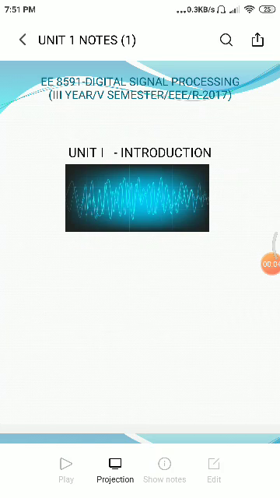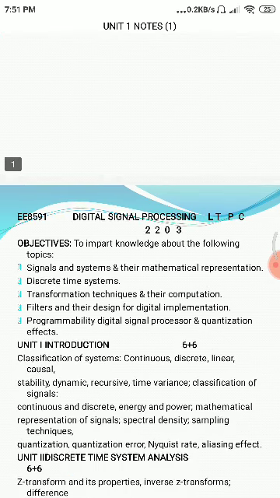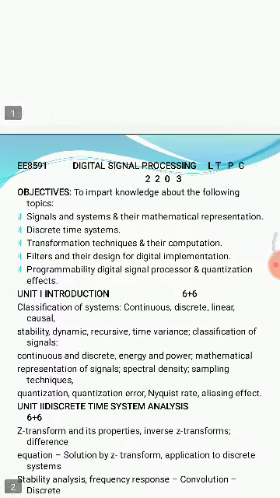WE8591 Digital Signal Processing, third year, fifth semester, Triple E Department, Regulation 2017, Unit 1 Introduction. In this digital signal processing, we are going to see the introduction of digital signal processing, the classifications of system: continuous time and discrete time, linear, causal, stability, dynamic, recursive, time invariance, variance, continuous and discrete energy and power signal, the mathematical representation of a signal, spectral density and sampling techniques, and quantization error, Nyquist rate, and aliasing